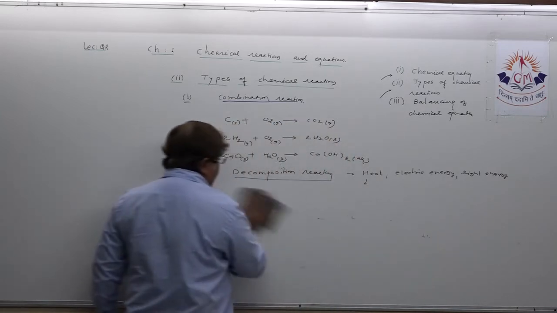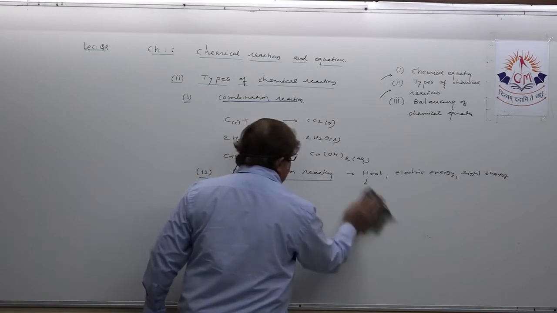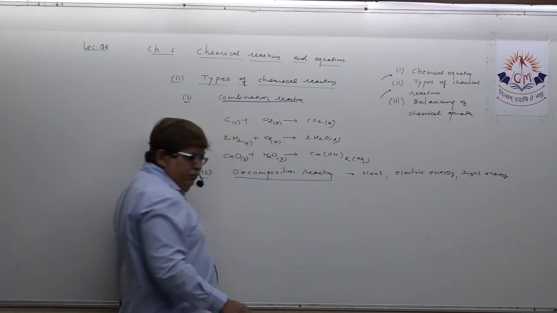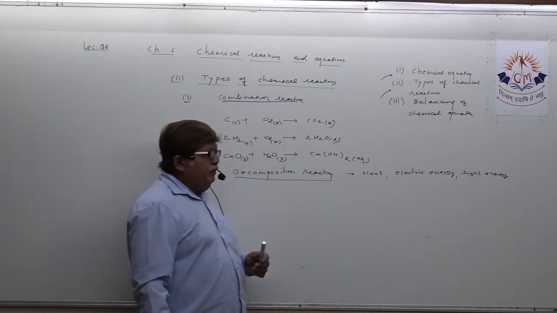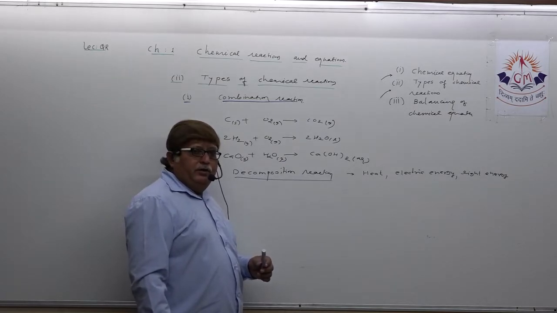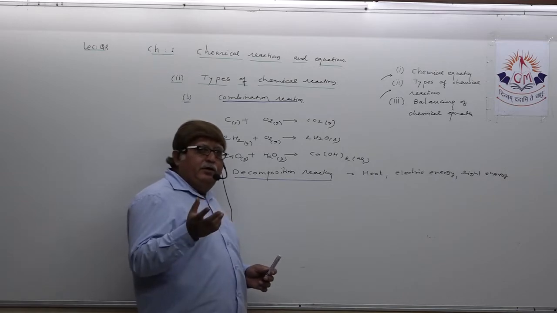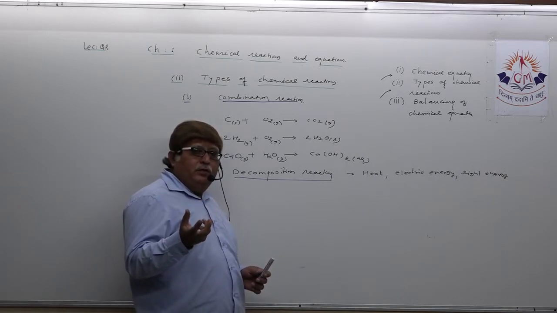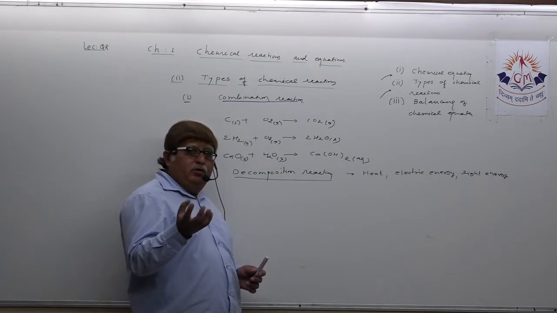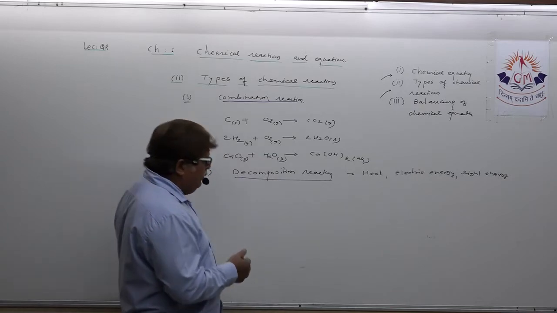As you all know, with the help of electricity also, the decomposition reaction becomes possible, where in activity format we have shown the total experiment of electrolysis of water.